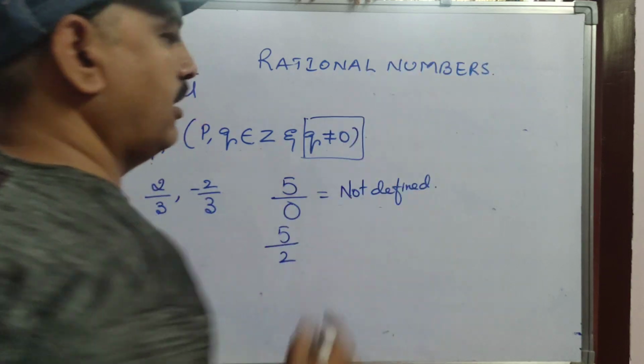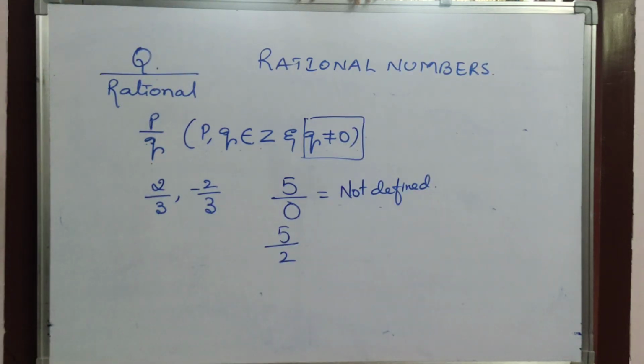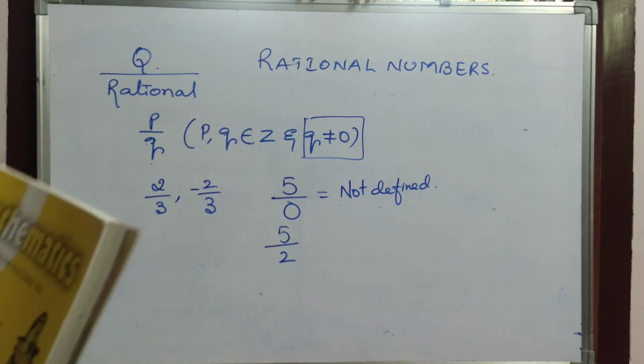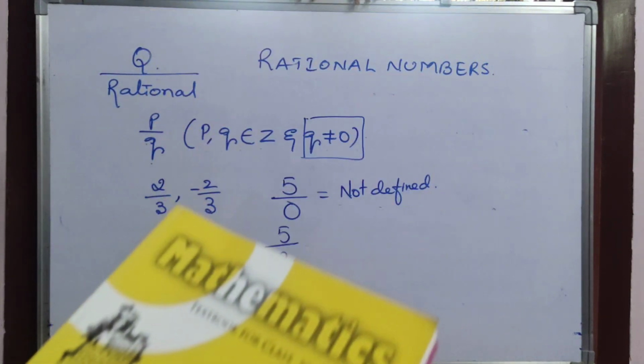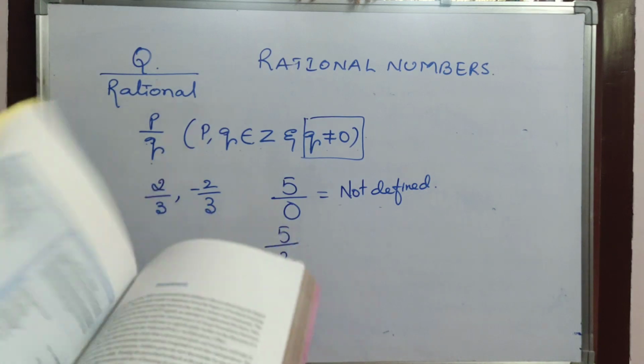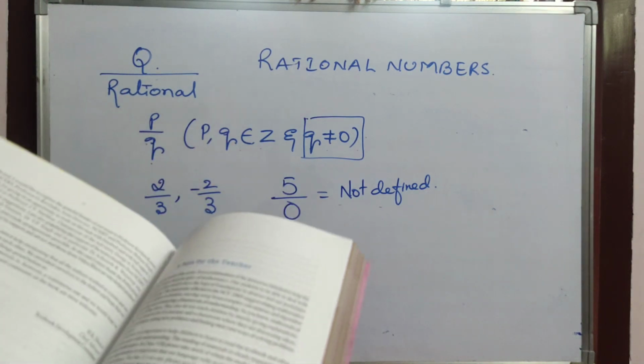Okay children, I think you all have this type of book, the class textbook, with you. This is the textbook we are following, that is the NCERT book. The first chapter is rational numbers.